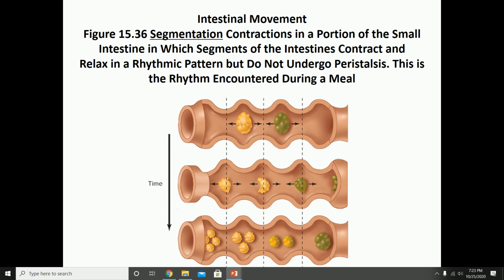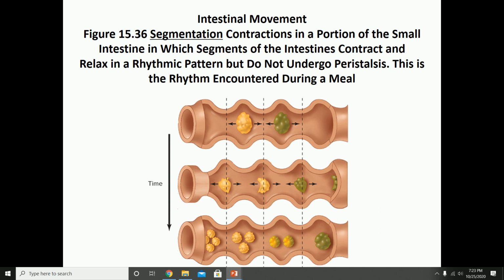It's done to break down those bigger particles into smaller ones. So it's kind of like a churning movement where the chyme keeps on going back and forth in order to, again, break it down into smaller parts so that the enzymes have access to everything.